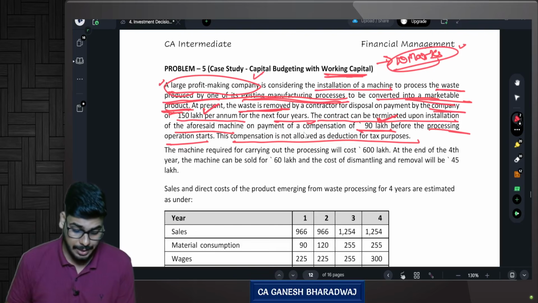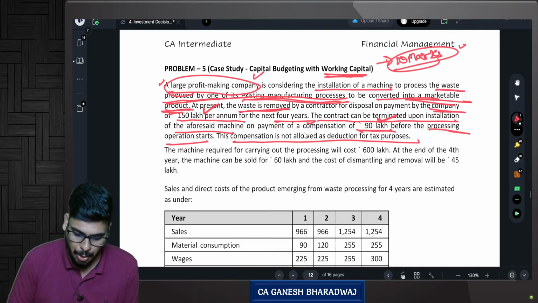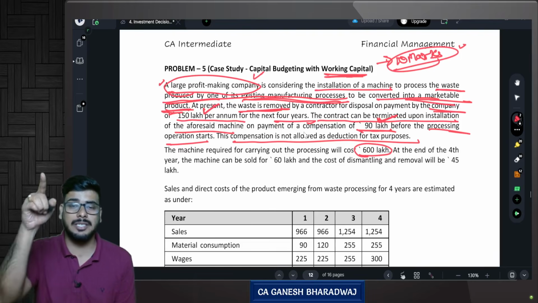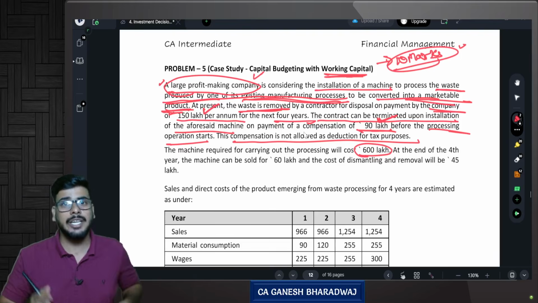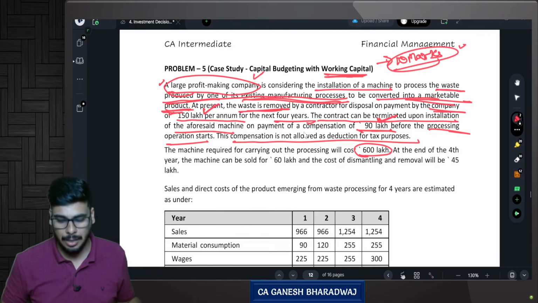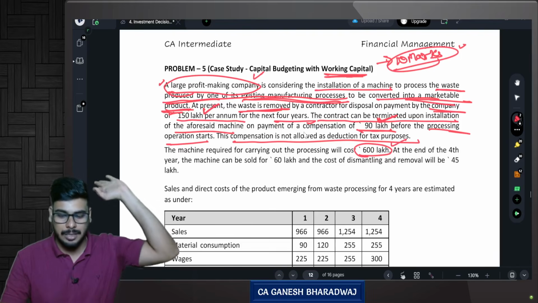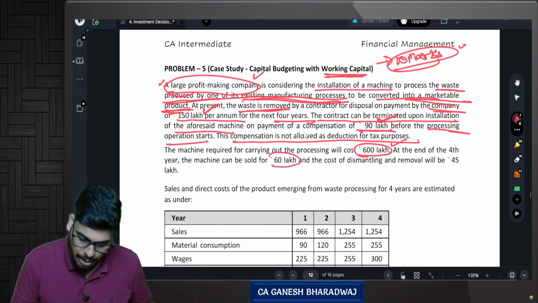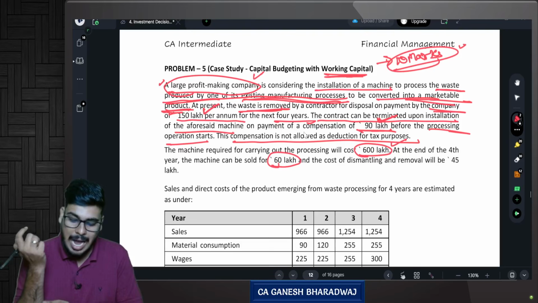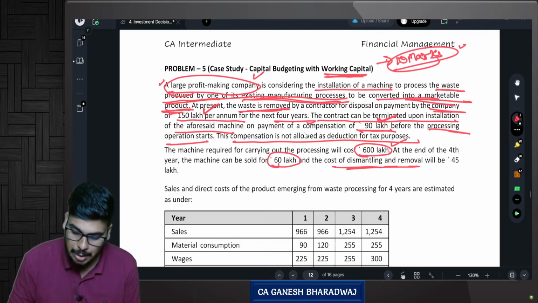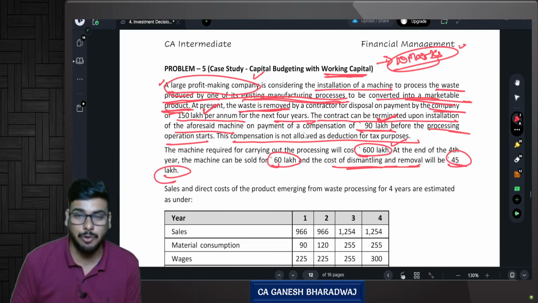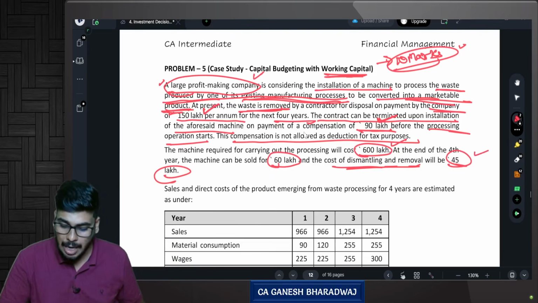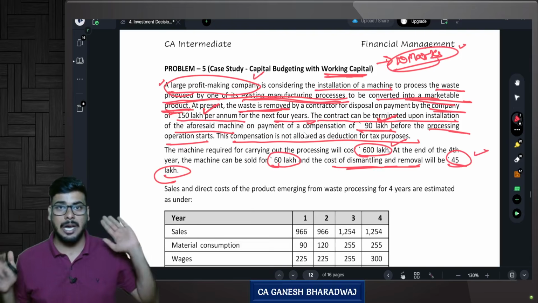Clear. Next, the machine required for carrying out the processing will cost 600 lakhs. Now, if I want to process this waste into a marketable product, I need to buy a new machine exclusively for this. Correct? That will cost a one-time investment of 600 lakh rupees. At the end of the 4th year, the machine can be sold for 60 lakh rupees salvage value. And the cost of dismantling and removing will be 45 lakh rupees. That is, at that time, if I want to dispose of this machine, I will have to incur 45 lakh rupees. Are you clear with this?